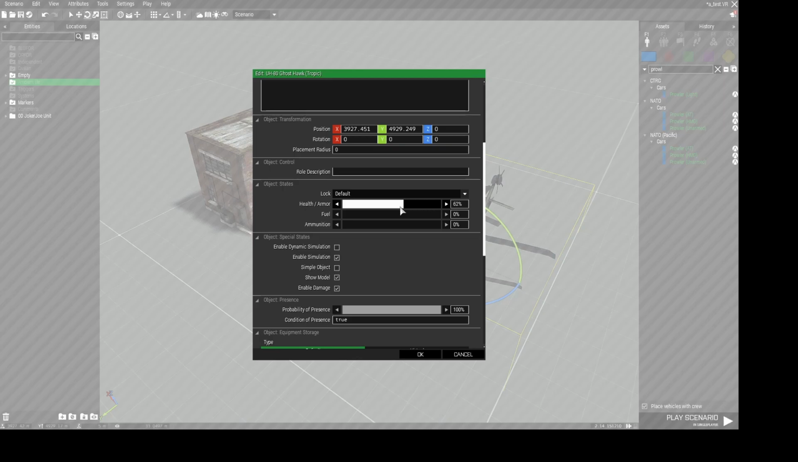So if you want to have it in perfect condition, put it on 100. If you want to have it destroyed, just place it on 20. If you go under 20%, it might explode, so don't go on like 5% or something. Here's the fuel, full, empty, and ammunition, the same.